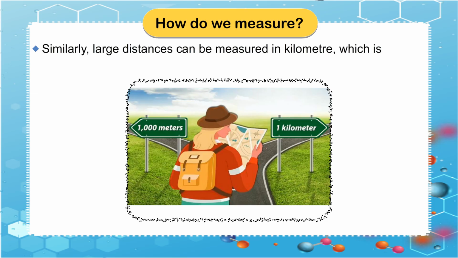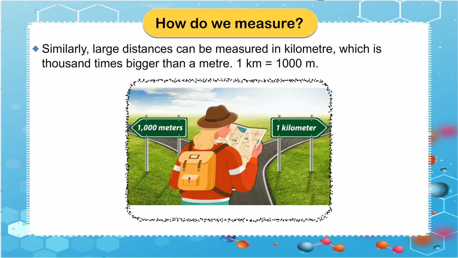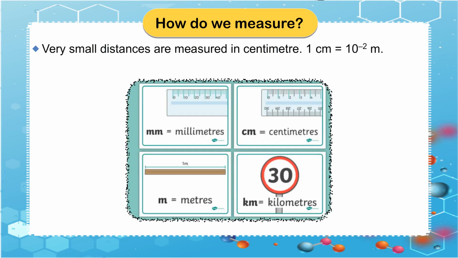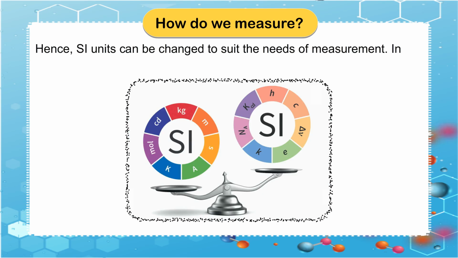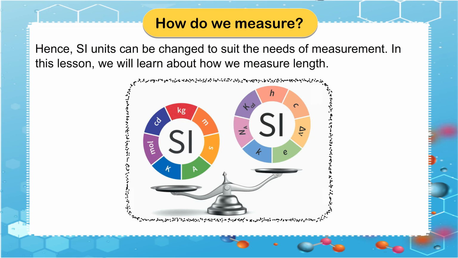Similarly, large distances can be measured in kilometers, which is 1,000 times bigger than a meter. 1 kilometer equals 1,000 meters. Very small distances are measured in centimeters. 1 centimeter is equal to 10 raised to the power minus 2 meter. Hence, SI units can be changed to suit the needs of measurement. In this lesson, we will learn about how we measure length.